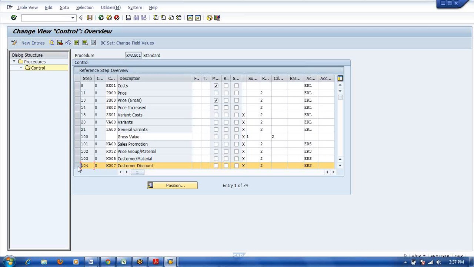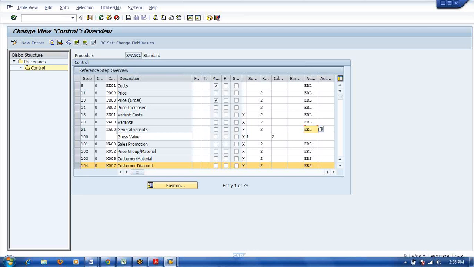Suppose this customer discount. This is expenditure only, right? ERS means expenditure, ERL means revenue. These values will flow from this one only, right? From billing time, these values flow to the COPA module. If they maintain the condition type at sales order level, that condition type wise price will be there. Then only it will hit COPA, right?